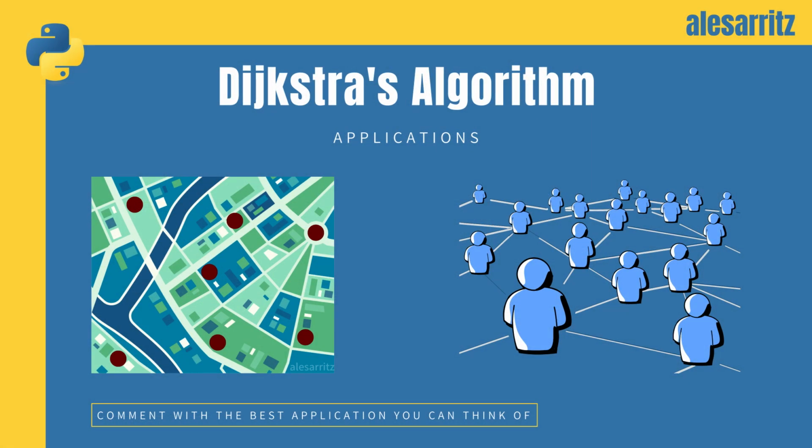Let's now go through some of Dijkstra's algorithm applications. As you probably understood by now, Dijkstra's algorithm can be used in mapping services. Consider your city as a graph and represent every place with a vertex and the route between two places as an edge. Then, by using this algorithm, you can calculate the shortest route from one place to another.